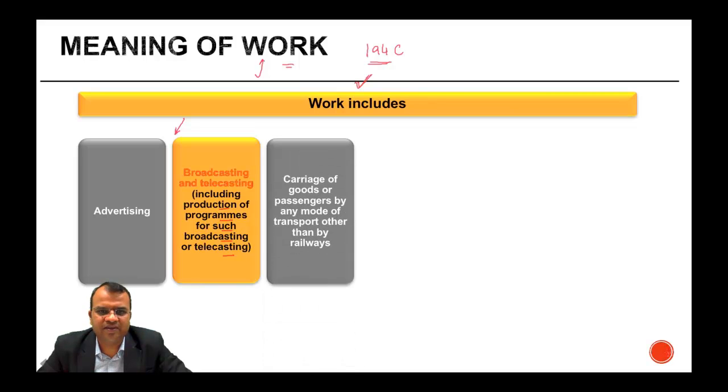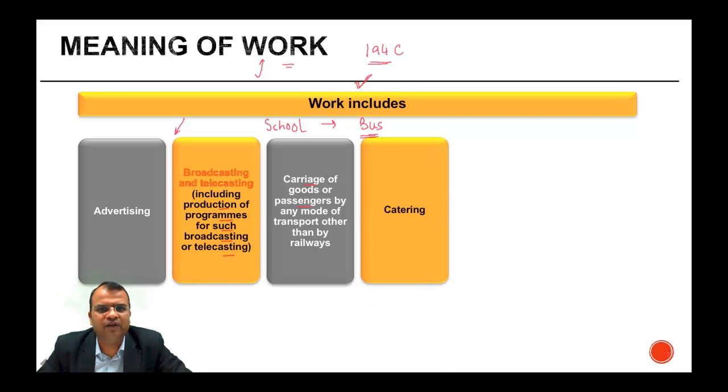Carriage of goods or passenger by any mode of transport other than by railways. So if, let's say, a school has a contract with a company which provides bus, right? So it provides for carriage of passengers by bus, then it will be liable for withholding tax under 194C.